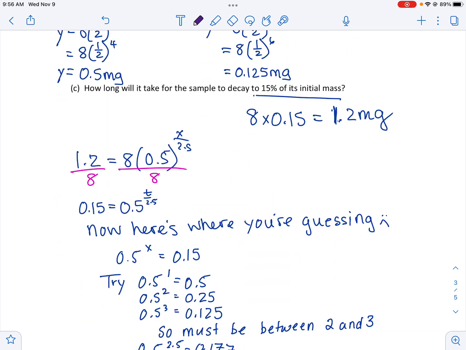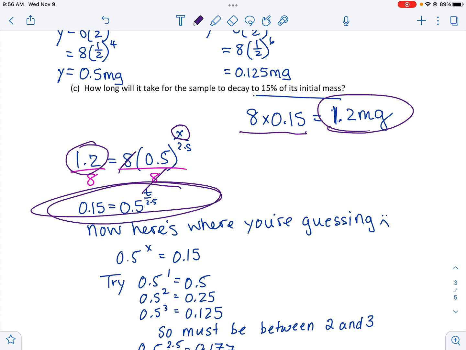How long will it take for the sample to decay to 15%? This one was harder. So 15% of 8 is 1.2 milligrams. So we sub that in for that amount, and t, that's what we're trying to find. What's the time? So I decided to divide both sides by 8 just because I thought it would clean it up a little. So now my equation became this, which has a little less stuff in it. Now, here's where you're guessing. It's actually super annoying. You're just trying to figure out what could t be to make this equal 0.15.